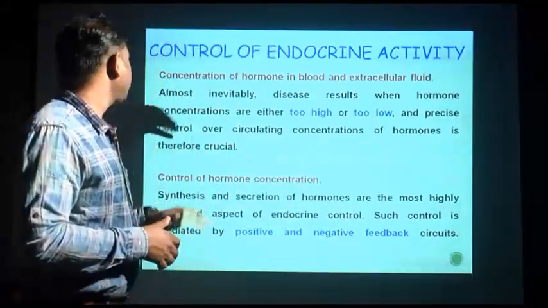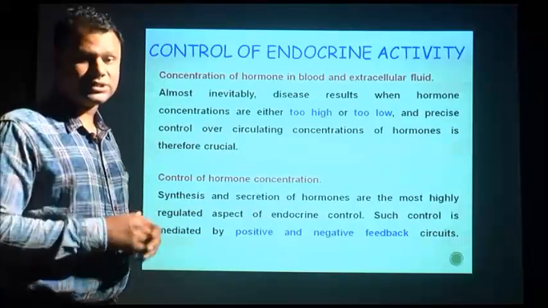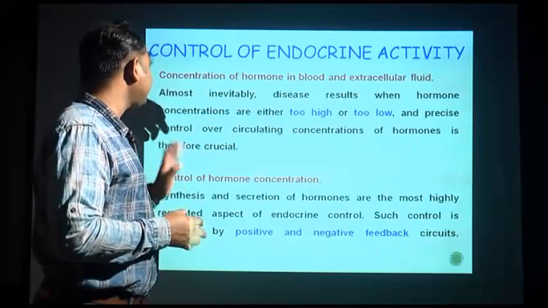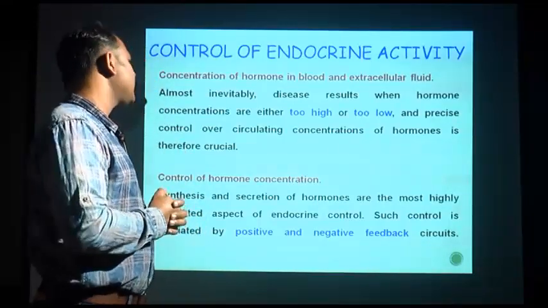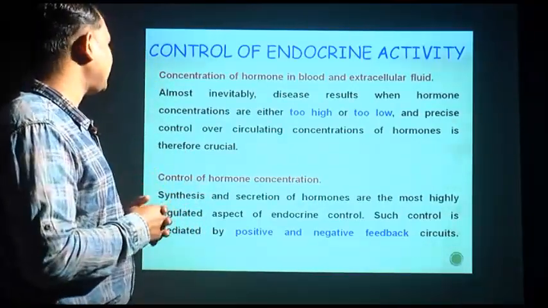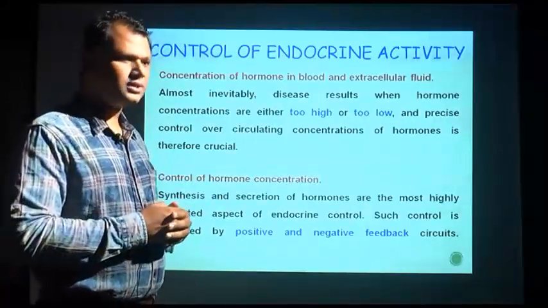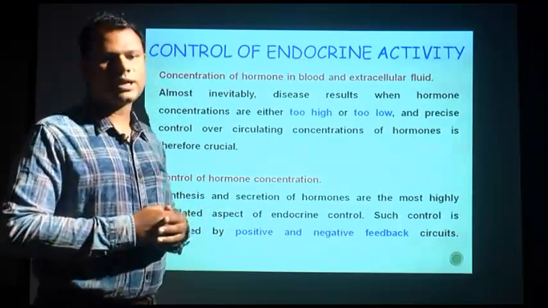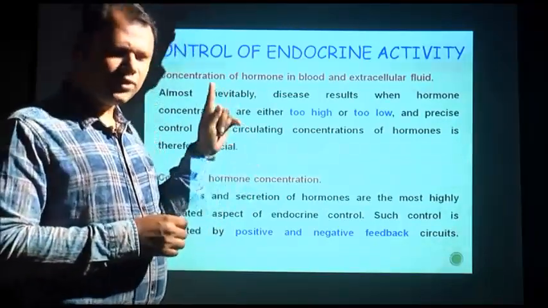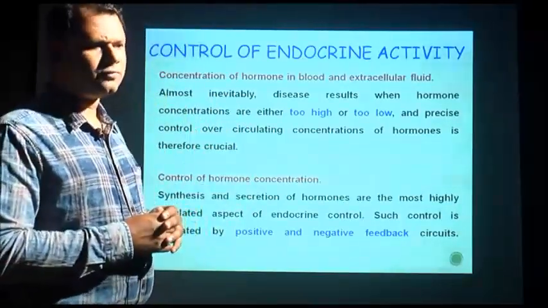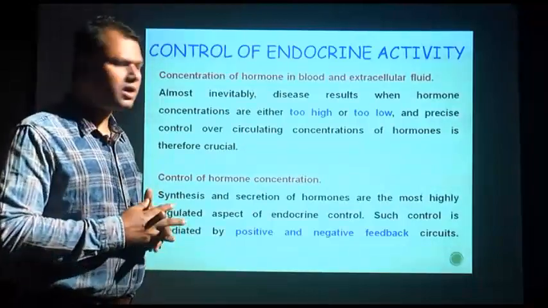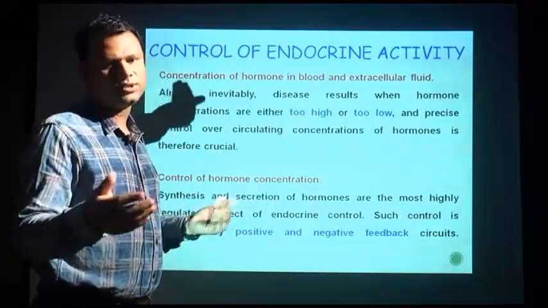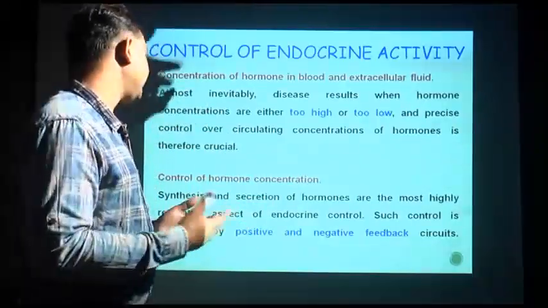Then, how are these hormone concentrations controlled? Synthesis and secretion of hormones are the most highly regulated aspects of endocrine control, and they are very important for endocrine activity, because if the secretion is altered, the condition becomes abnormal or diseased.